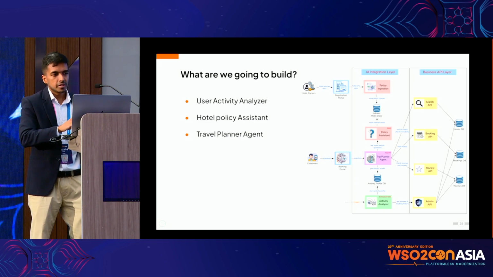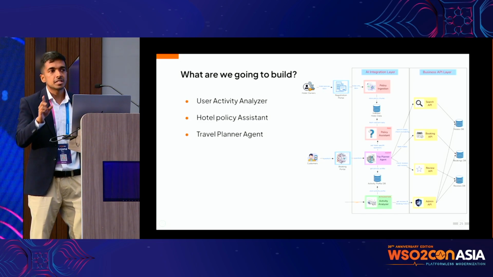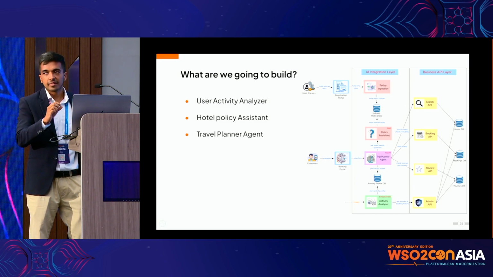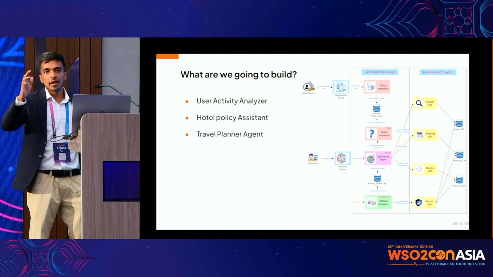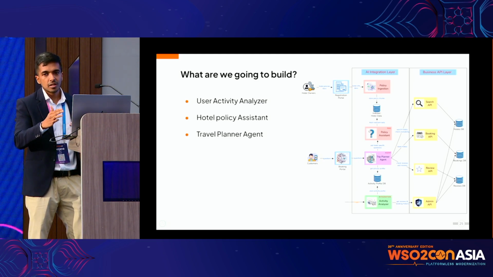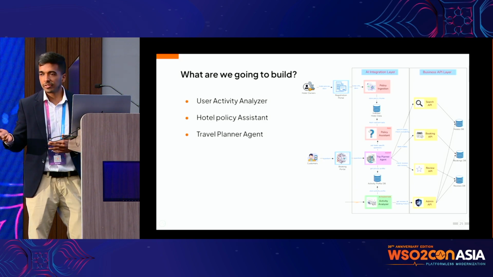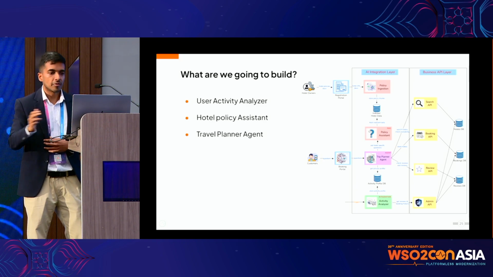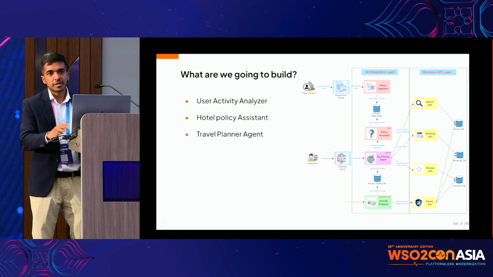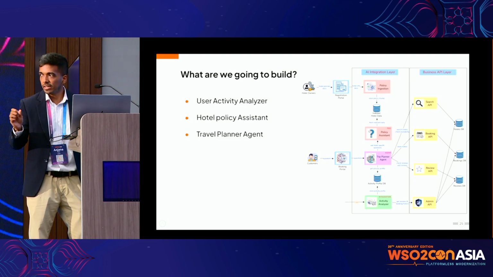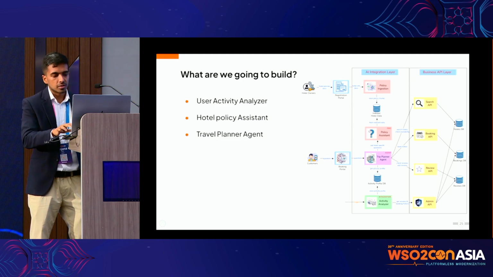The first one is the user activity analyzer, which is what Nadheesh explained earlier. We already have some APIs on the user's travel history, the reviews that they left, the interests of the user, everything in between. We want to convert that into an LLM-friendly personalized profile, which is what we are going to do with the first one.